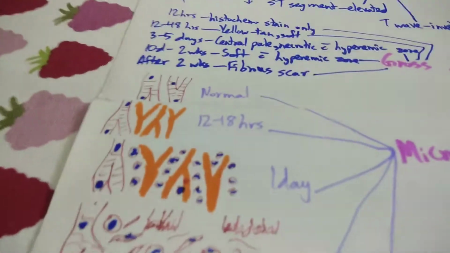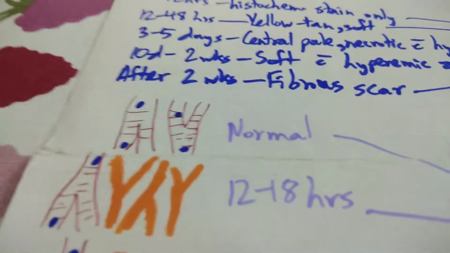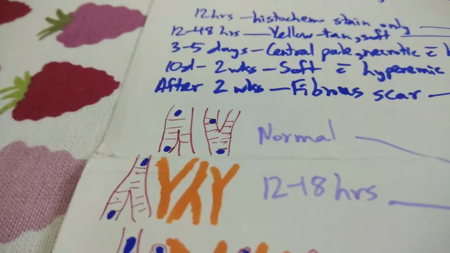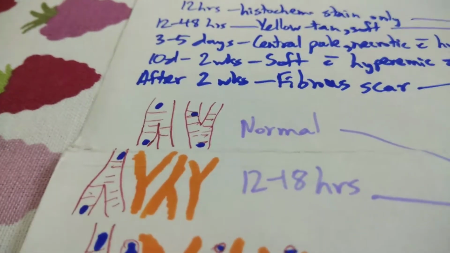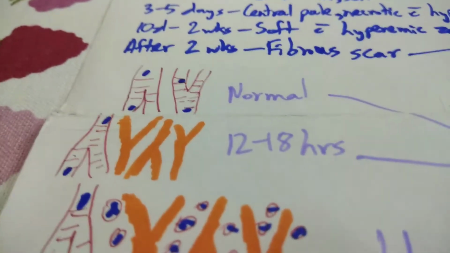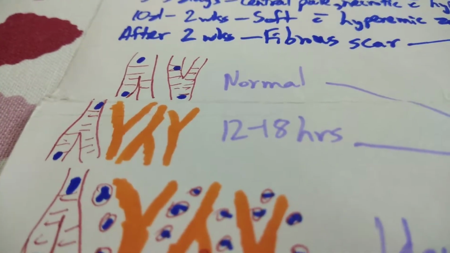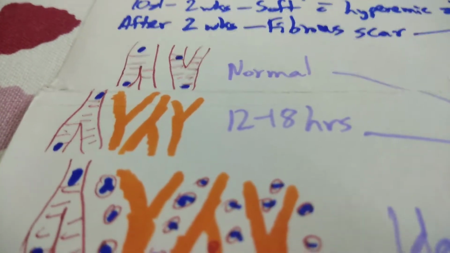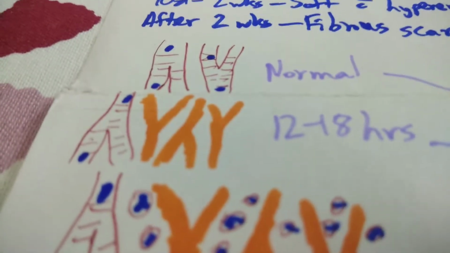Microscopically, this is normal myocardial fibers. You find branching, intercalated discs, and the nuclei look healthy. Now, within 12 to 18 hours, you find infarcted myocardial fibers with eosinophilic cytoplasm around this whole area. That's why it's colored orange.